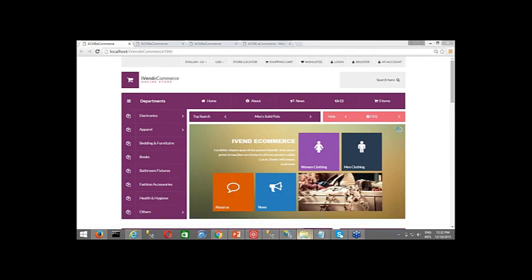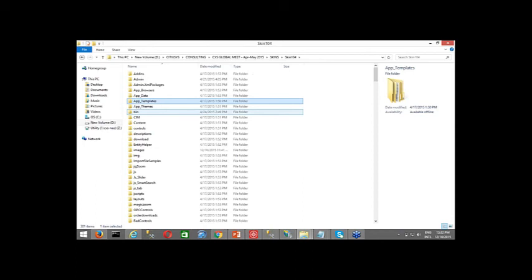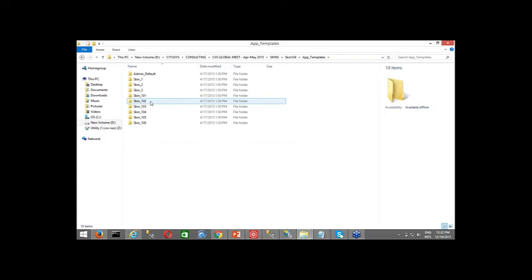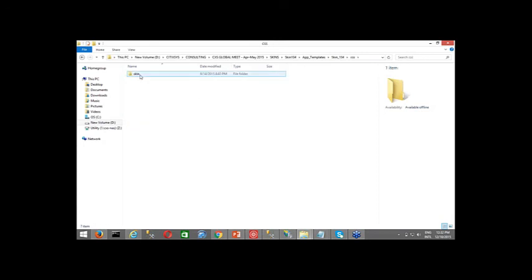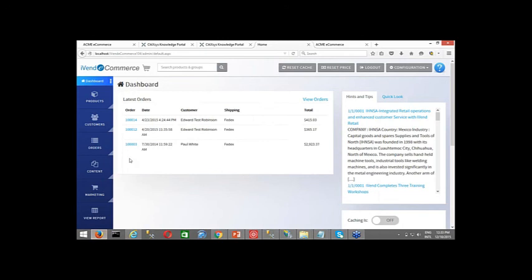So we need to go to the skin 104, save, right? This is the skin or the iVend e-commerce files and folders that you will normally see wherever it is installed or wherever it is placed. Then go to the app templates and go to that respective skin, and then you have the CSS, right?